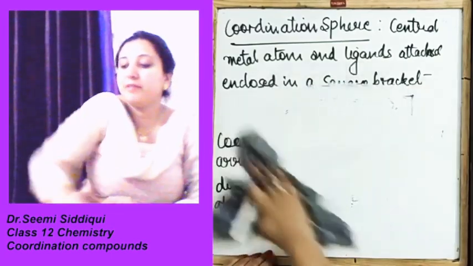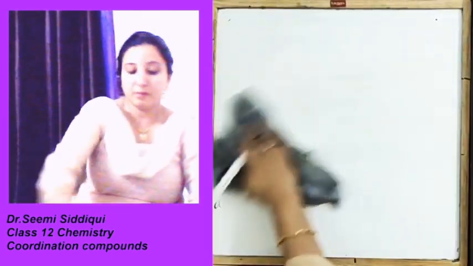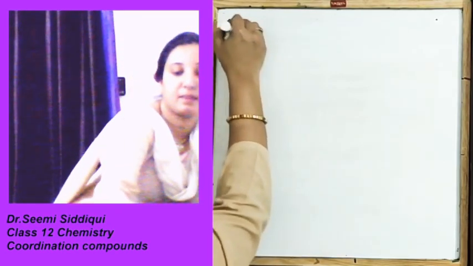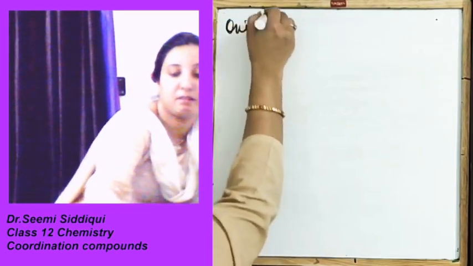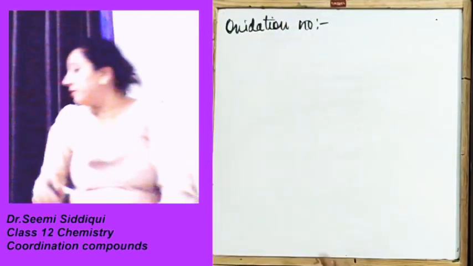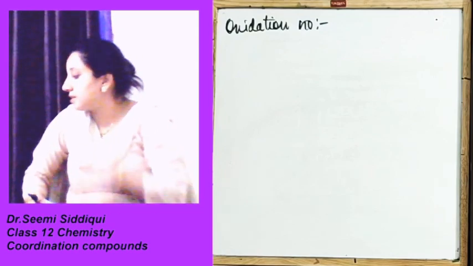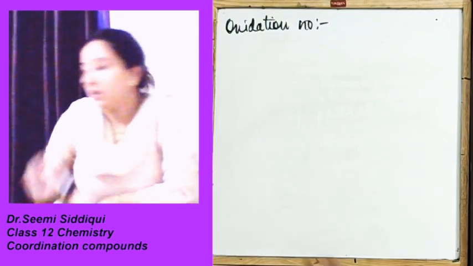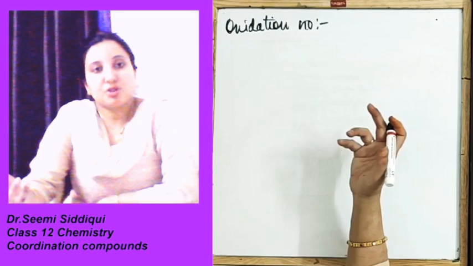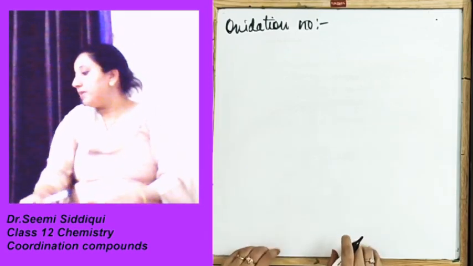Another definition comes: your oxidation number. Now what is the definition for the oxidation number? Oxidation number of the central metal is the charge which it is going to carry. Now here we get a question.